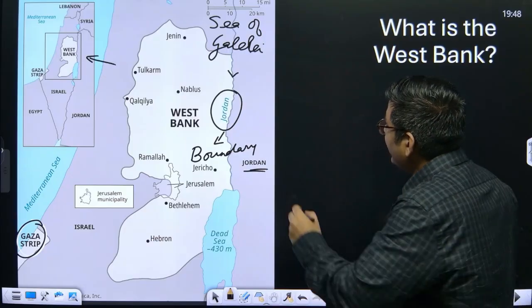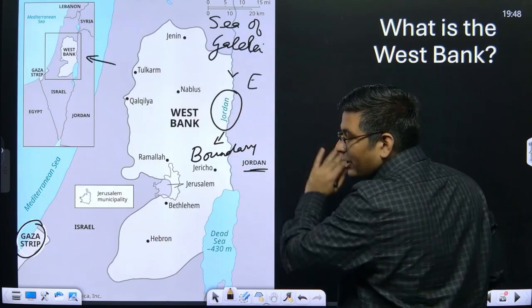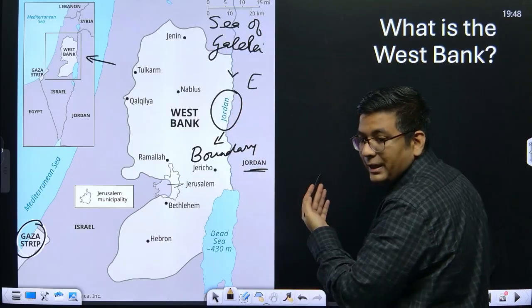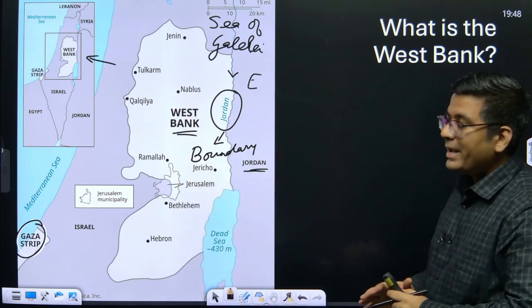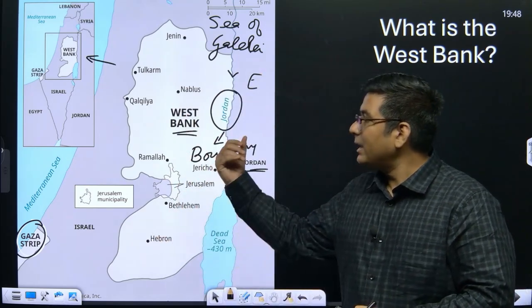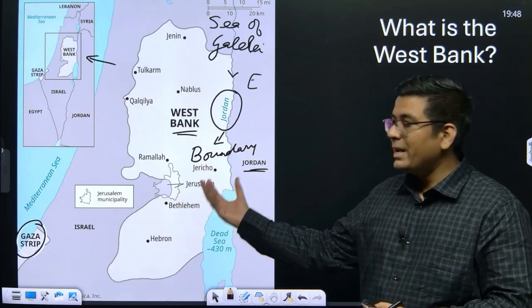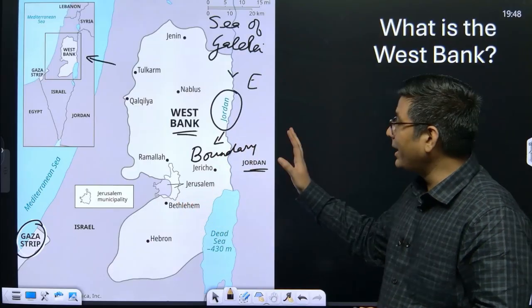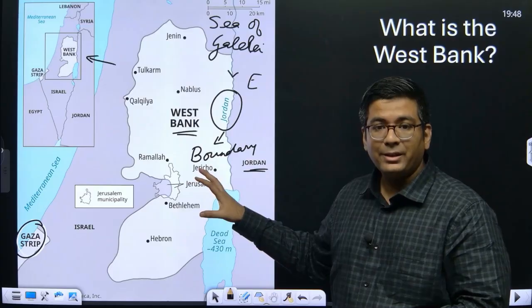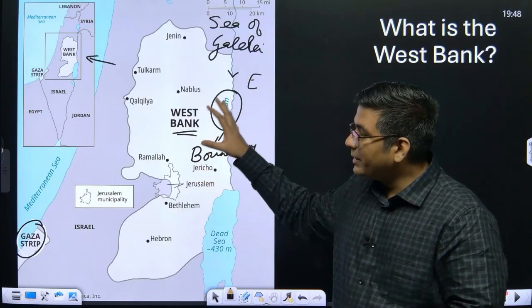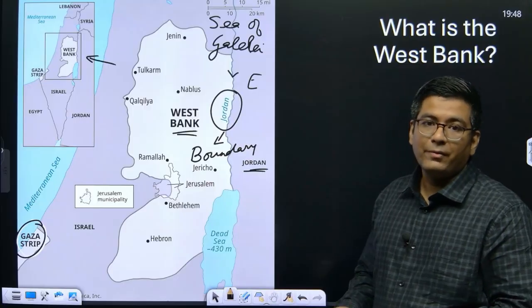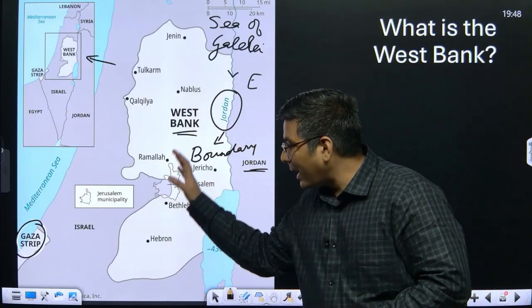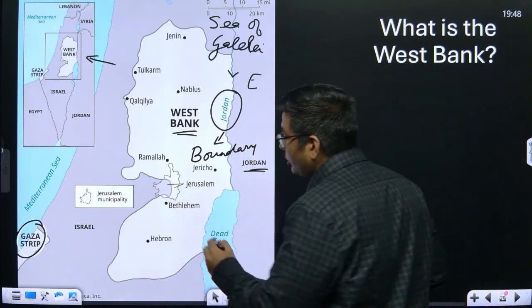The east side of the Jordan River is where we have the country Jordan, and the west side becomes the West Bank. That is why this region is called the West Bank. As of now it is a district, the region where you find Palestinian Arabs living, and at the same time a part of this territory is also Jerusalem.